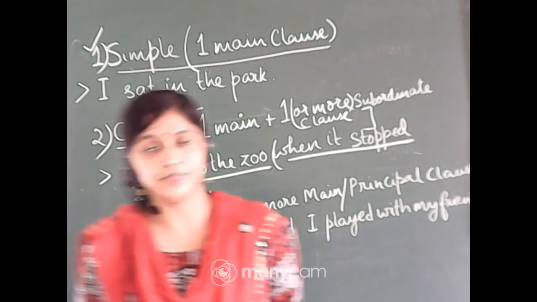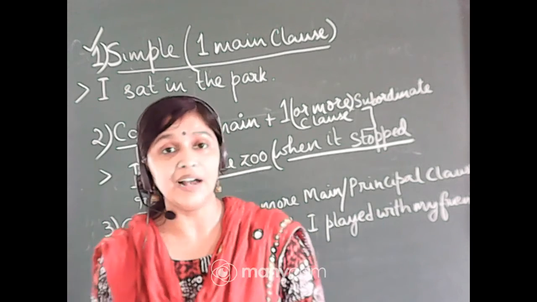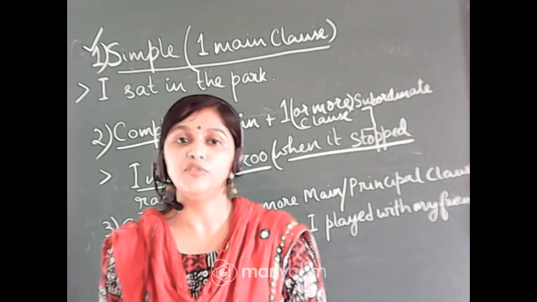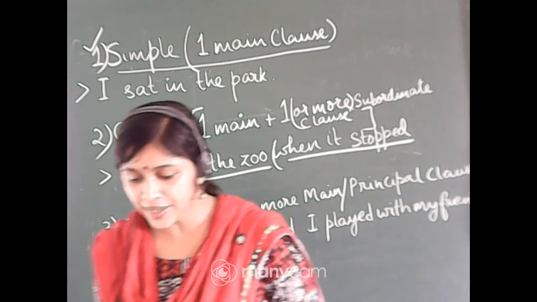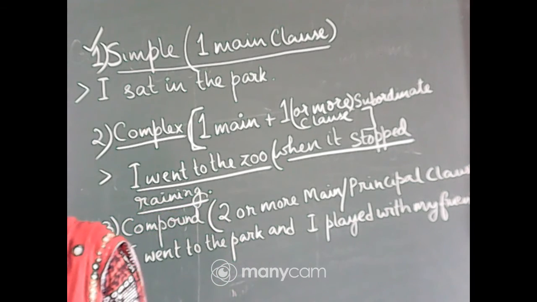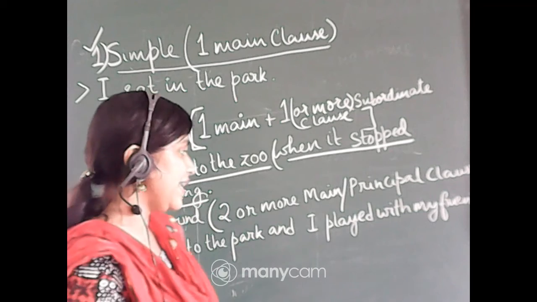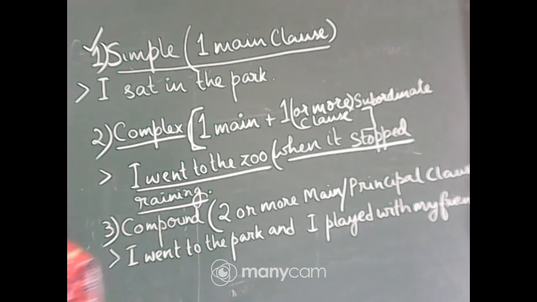Underline them. The conjunctions which start a subordinate clause are that, when, after, before, while, because, since. Then there are many more: yet, although, unless. All these different types are called subordinate conjunctions.